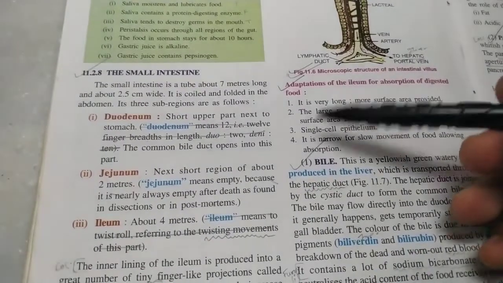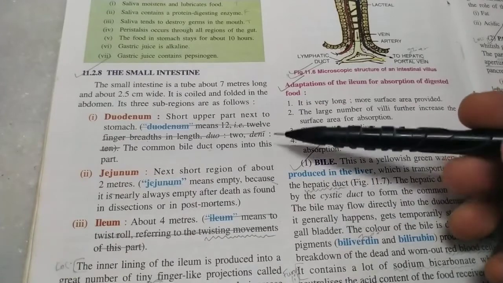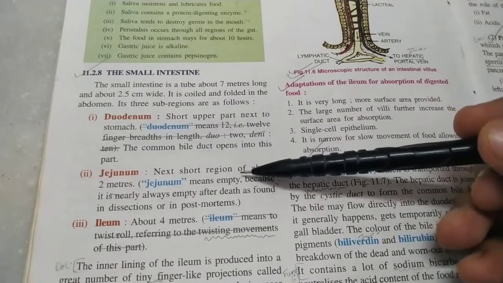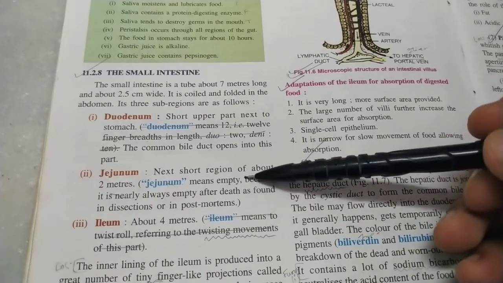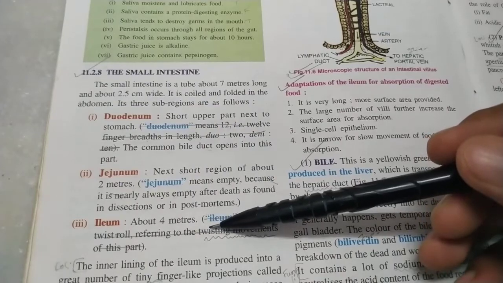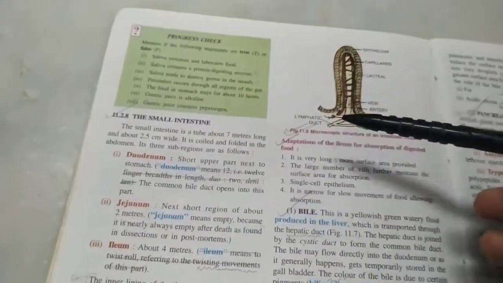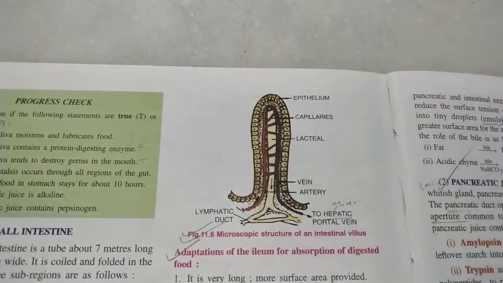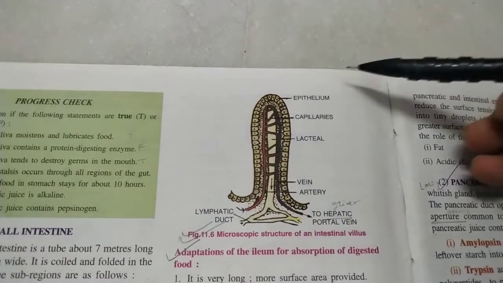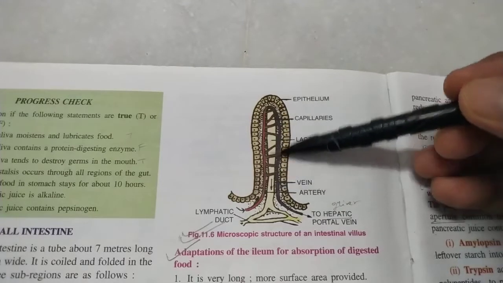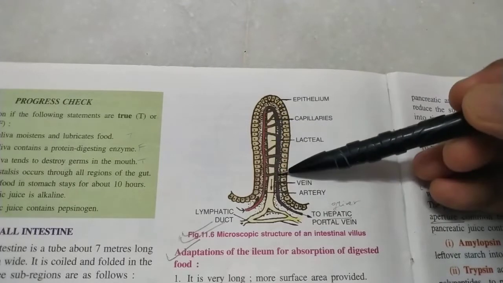The small intestine, as mentioned, has 3 parts: duodenum, jejunum, and ileum, and we know what happens in each of them. Jejunum is almost always empty, even during a post-mortem, hence the name jejunum has been given to it. Now ileum is special because it has hair-like structures, tiny finger-like structures called villi. Now this is a very magnified image of one villus, it's double-ticked. Here you can see that there is a single epithelial tissue. It has lacteal, that is a lymph vessel, as well as blood capillary.